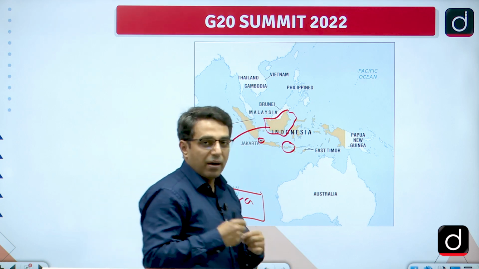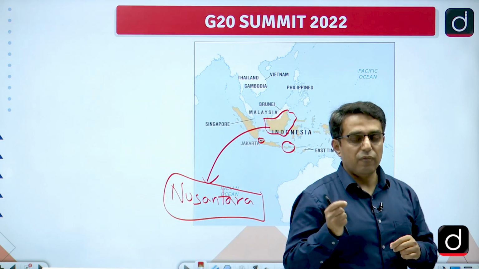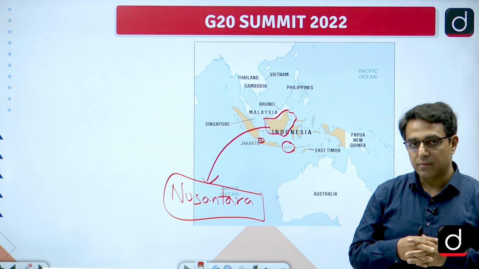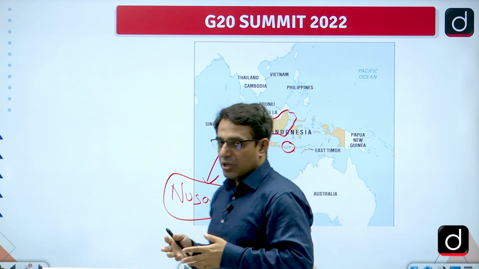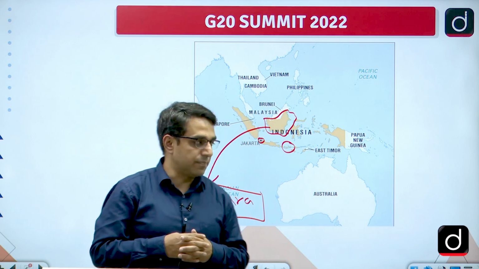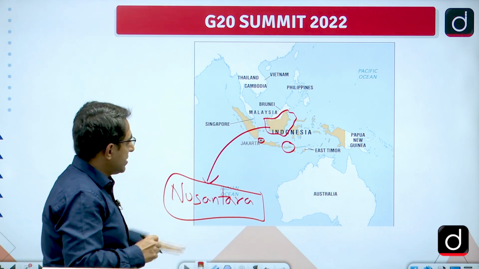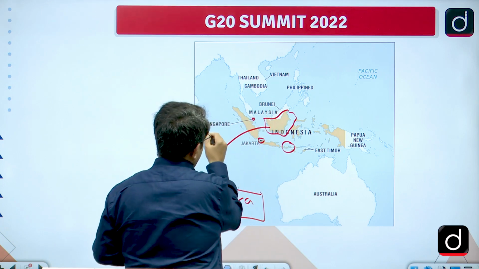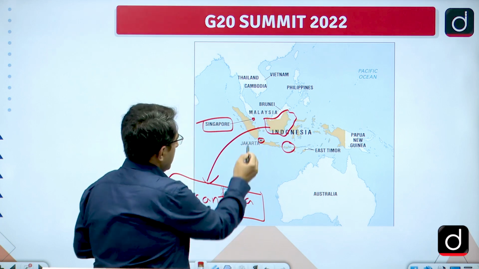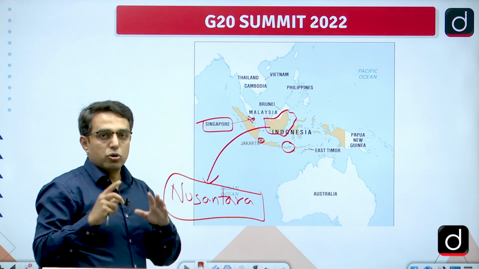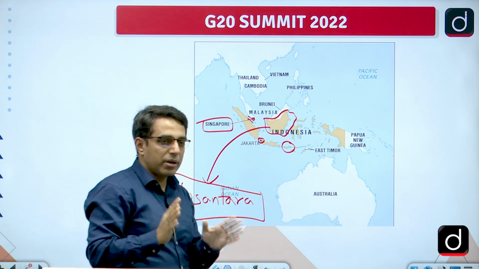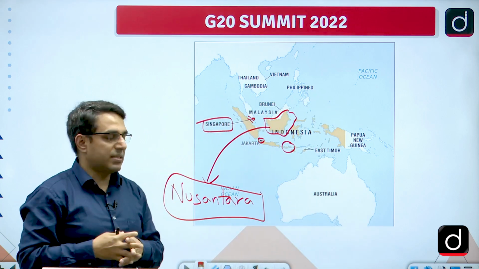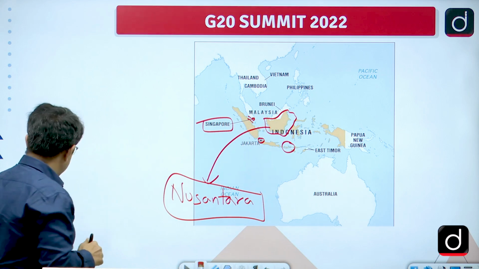So it is not that we will be covering only that specific news, but we will also be learning about some related points, which will make your preparation for prelims that much stronger. So here we can see Indonesia, then Malaysia is there, at this very tip we have Singapore, and the Malacca Strait is also located here. So while looking at the map, all the important relevant points we will be considering. So that will be our mode of operation in these quick revision classes of map.